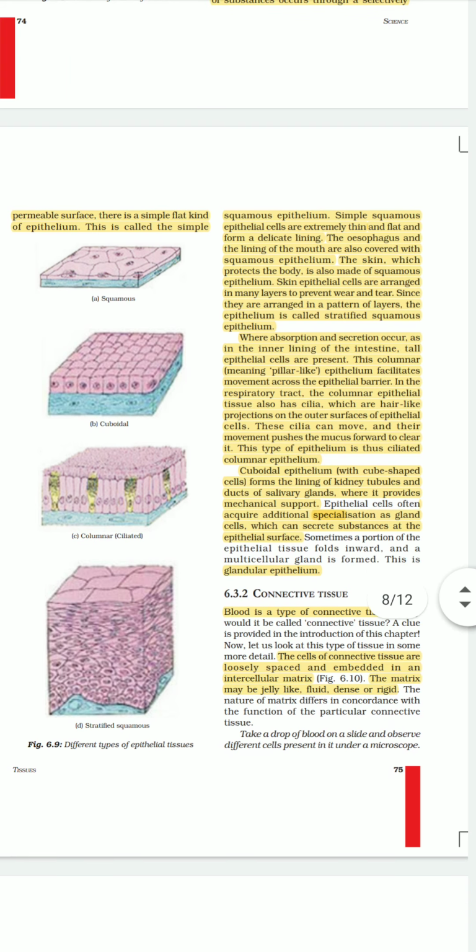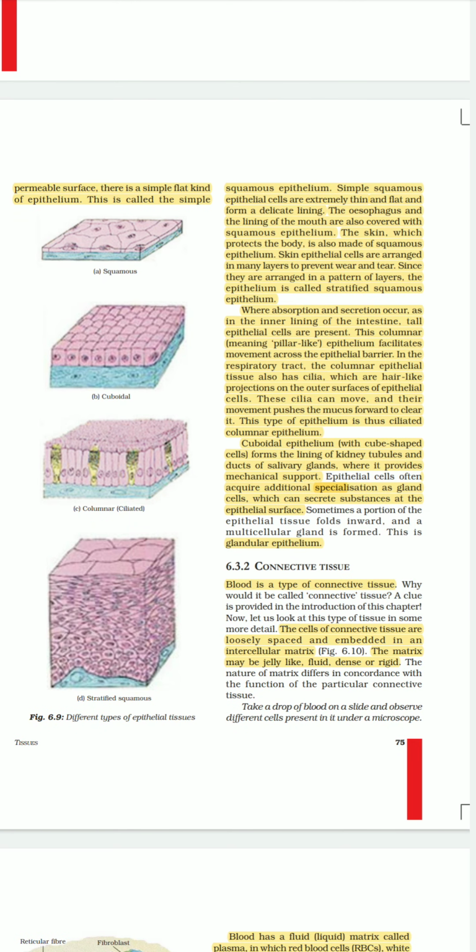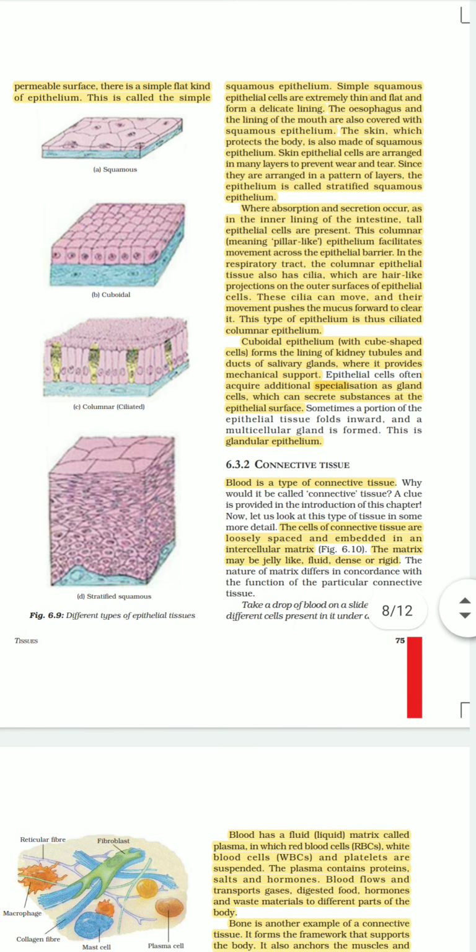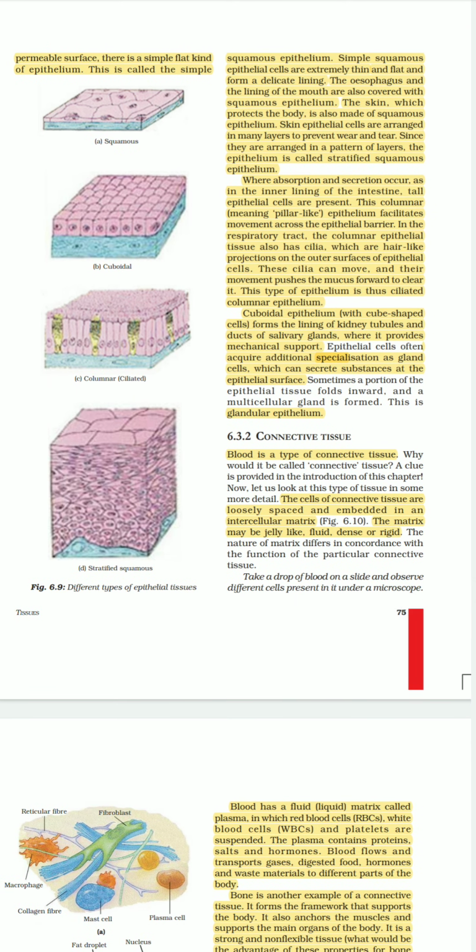One more specialized feature of columnar epithelium is that sometimes these cells have hair-like projections, hair-like outgrowths, known as cilia. The function of cilia is to move things which are not movable by themselves. Here you can see that in the respiratory tract some dust particles are present, so these cilia keep on moving them.